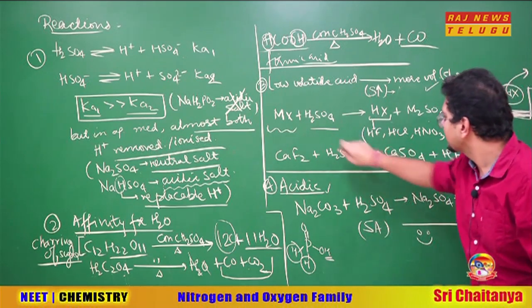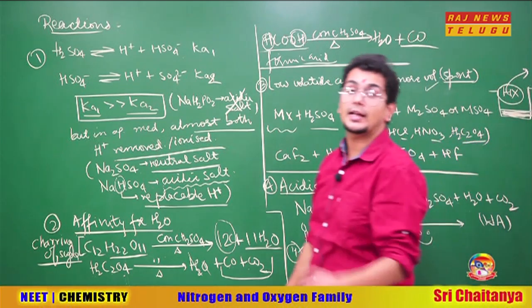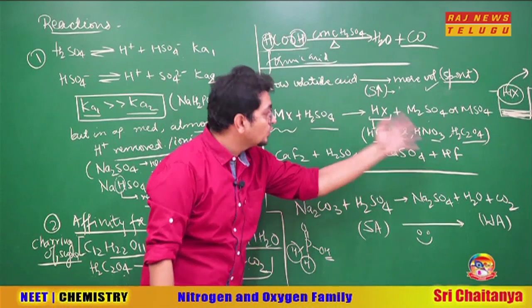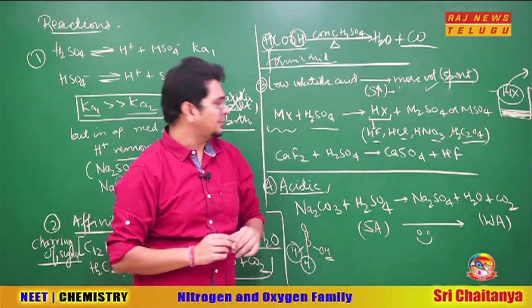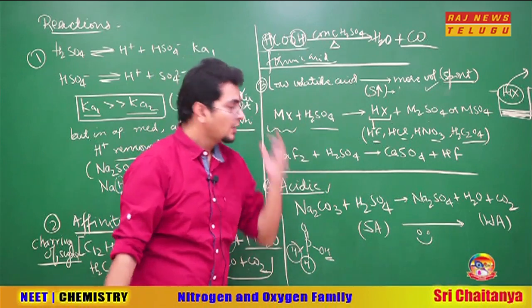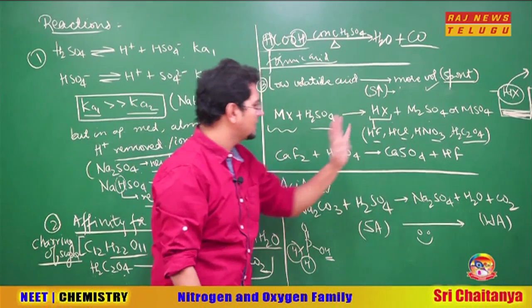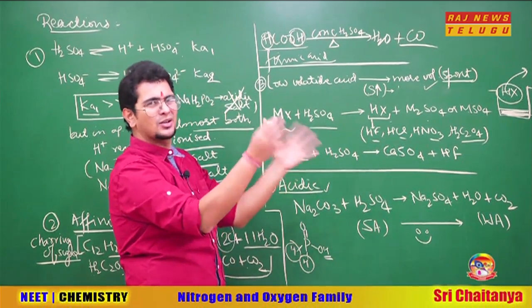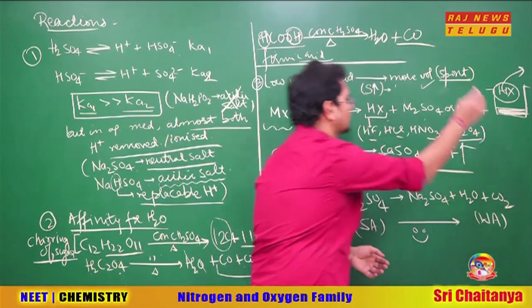The X can be fluoride, chloride, nitrate, and oxalate also I have written here. Why oxalate I have written here? Because this H2C2O4 question came once in JEE Main or AIEEE at that time. So let's do all of them together. So what will happen, like CaF2 with H2SO4? Calcium takes sulfate to become CaSO4. A simple ion exchange reaction here, not a tough thing. The ions get exchanged and the HF goes out.